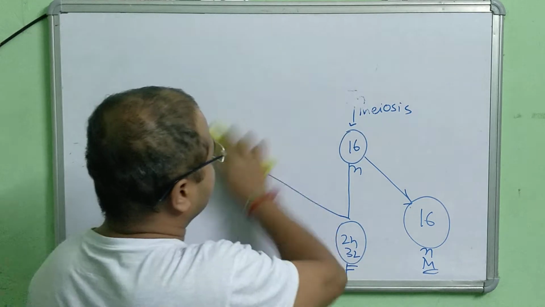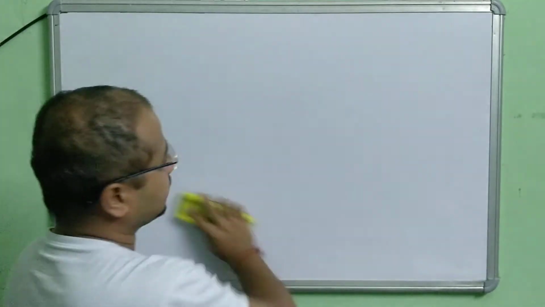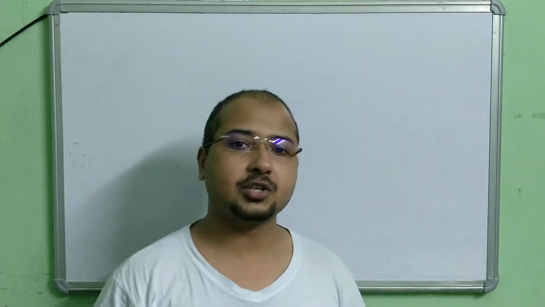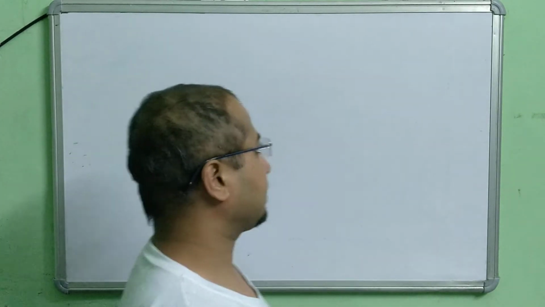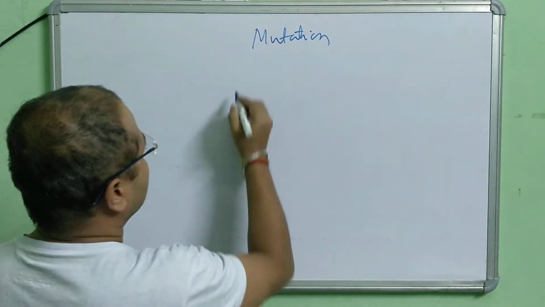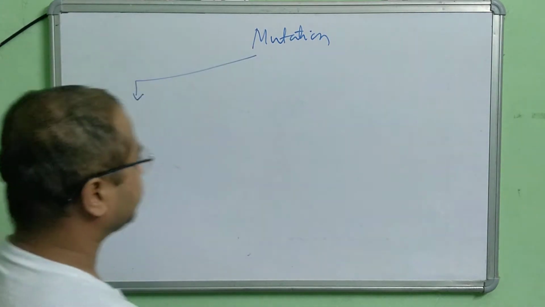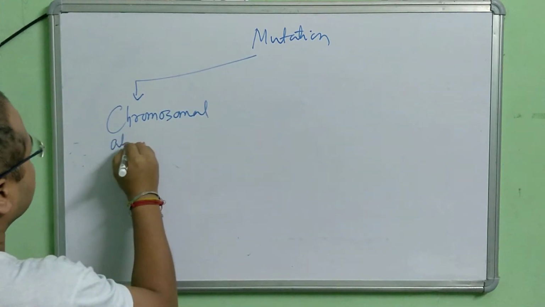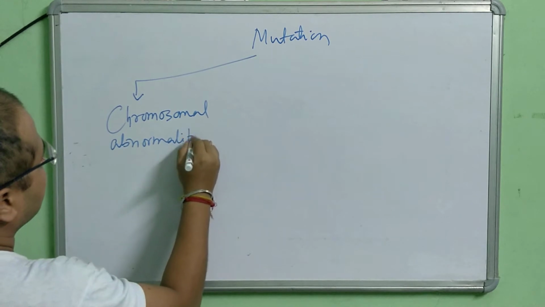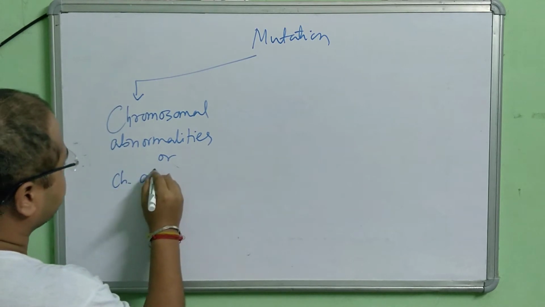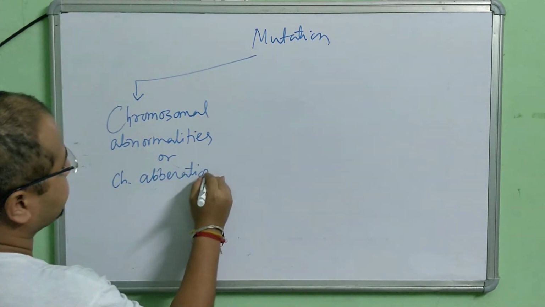Next we are going to discuss mutation. Three types of mutation we are going to discuss now. First we will be discussing chromosomal abnormalities, which are also known as chromosomal aberrations.